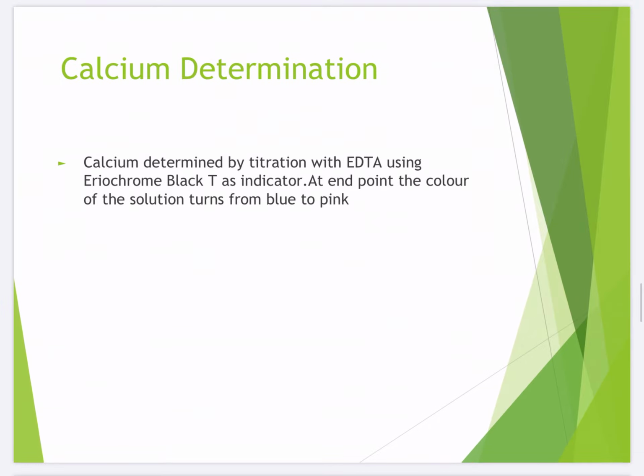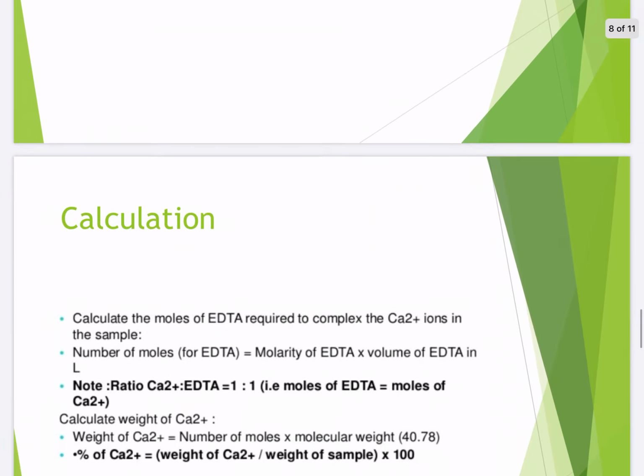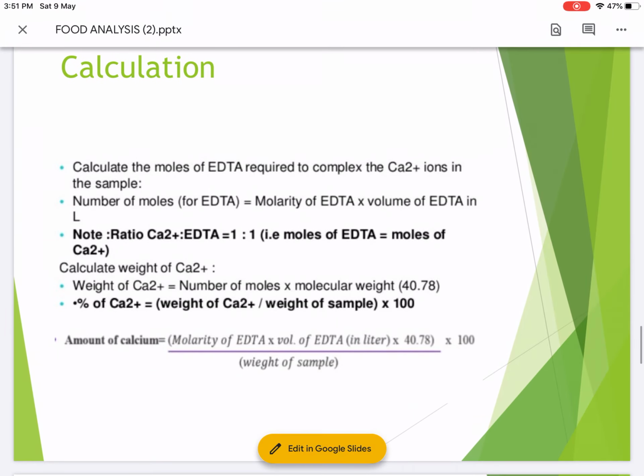Calcium can also be determined by flame photometer, and another simple method is the titrimetric method. Titrimetry सस्ता है और सिंपल, अपन लैब में कर सकते हैं, in which calcium is titrated with EDTA, ethylene diamine tetraacetic acid, and using eriochrome black T as indicator. As soon as you add the indicator, it turns blue, and at the end point the pink color appears. So it is a very simple method, and this is the calculation of the titrimetric method.